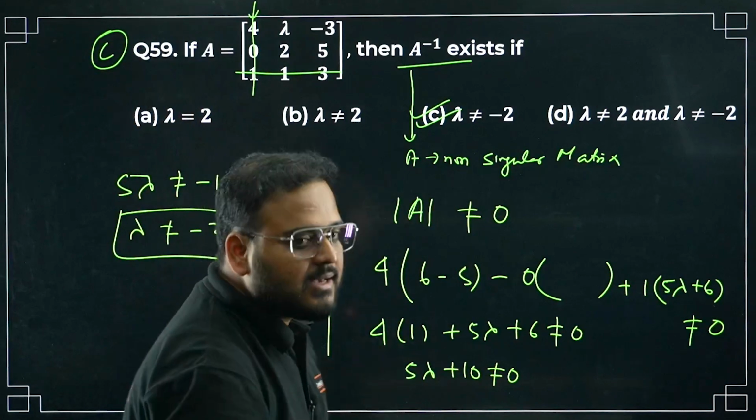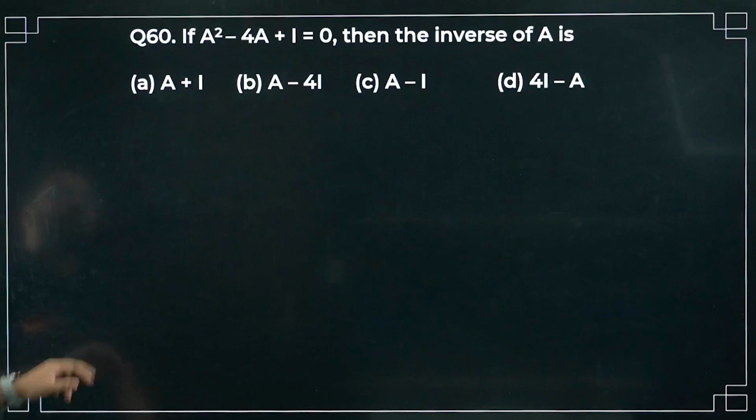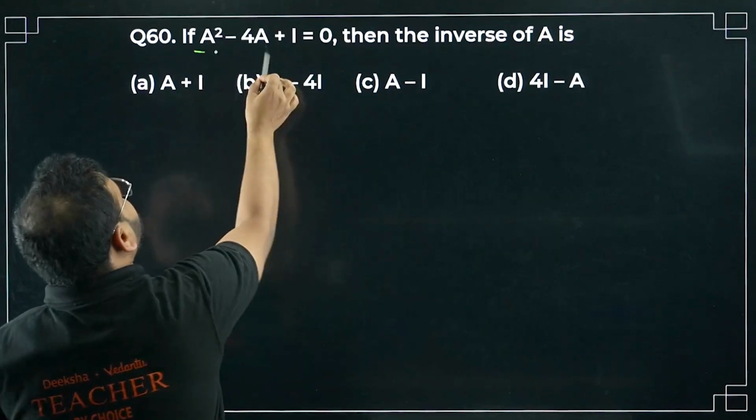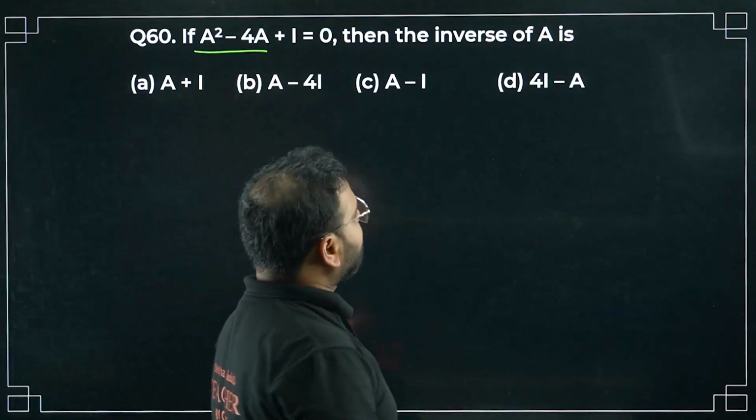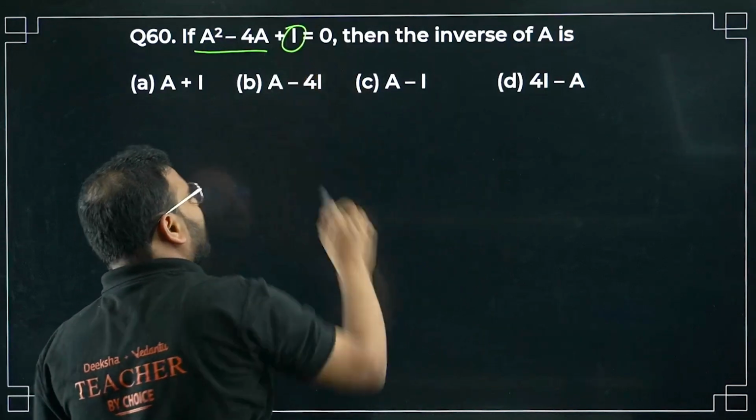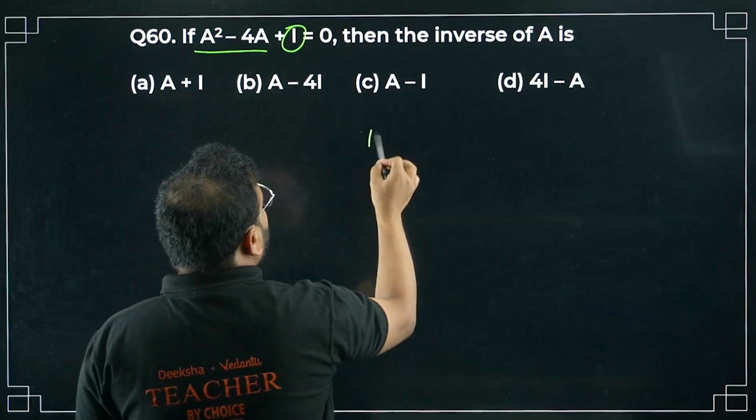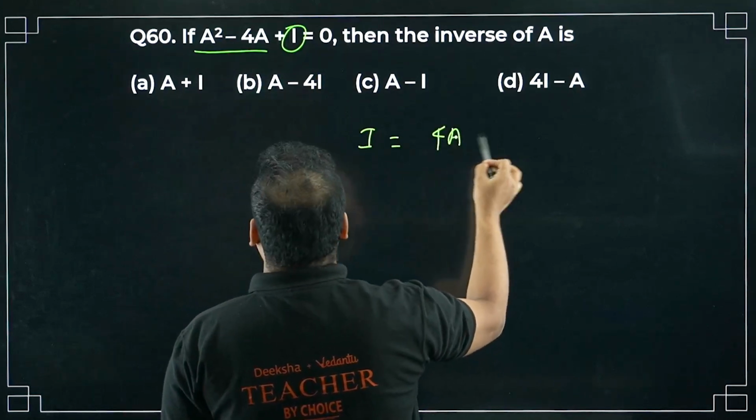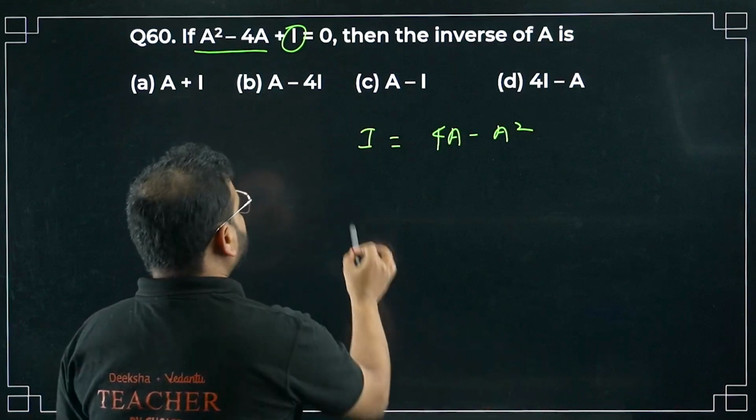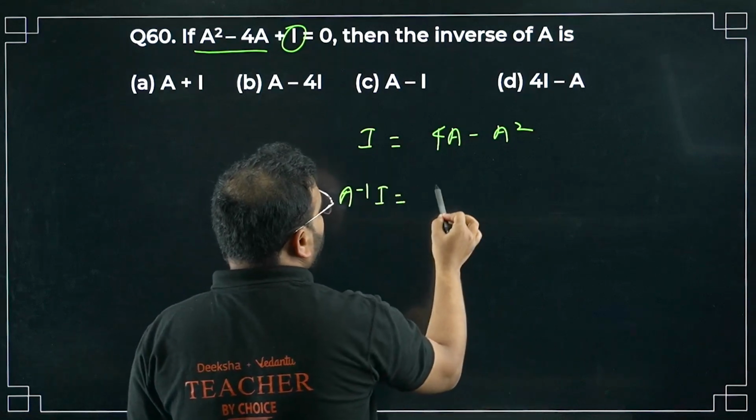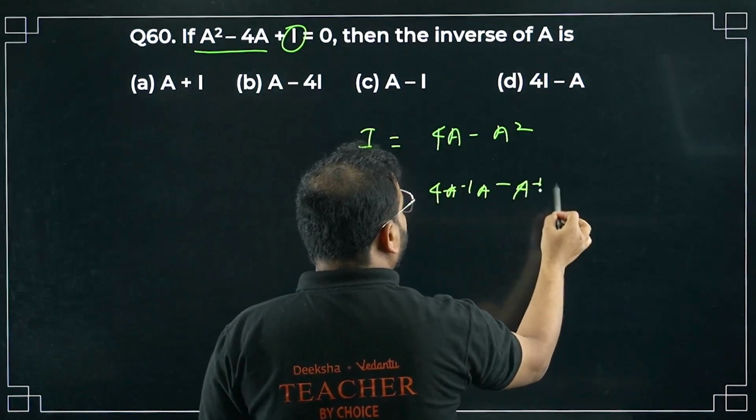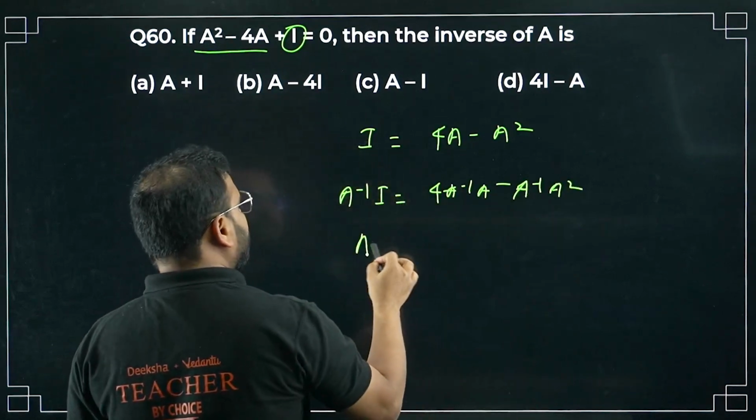Let's move on to question number 60 now. There's an equation given in matrix form, A square minus 4A plus I equal to 0. Then the inverse of A is how much? We have to find A inverse, right? It'll be easier if I have only I on one side. Let's do that. So I get I equals to 4A minus A square. I've taken these two terms on this side of the equal to. Now apply A inverse on all sides. I get A inverse of I equals to 4 times A inverse of A minus A inverse of A square. So I get this as simply A inverse.